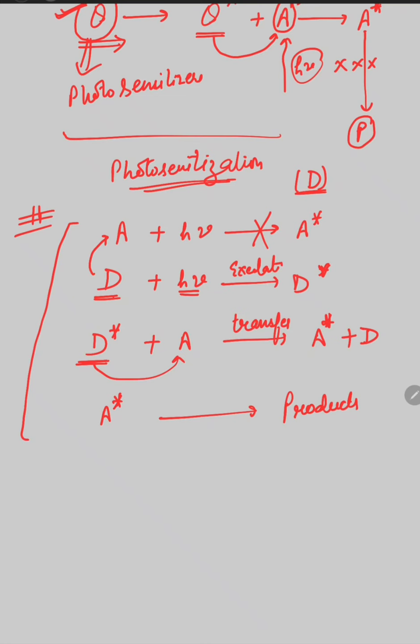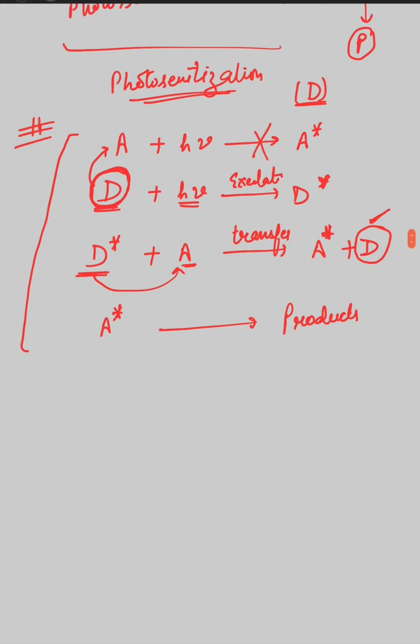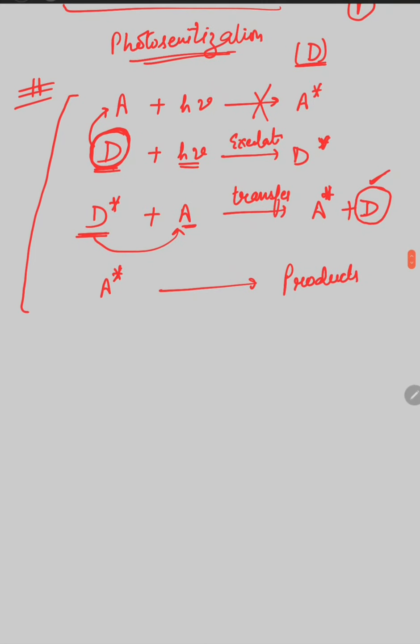In the photosensitization process, one important point is that the photosensitizer D, which we add to complete this reaction, is recovered as such in the product. After the excitation of the reactant, the D photosensitizer is recovered in the ground state after the whole reaction. Now there are some particular conditions which the D photosensitizer should satisfy.